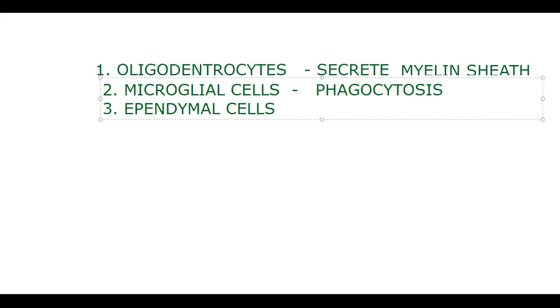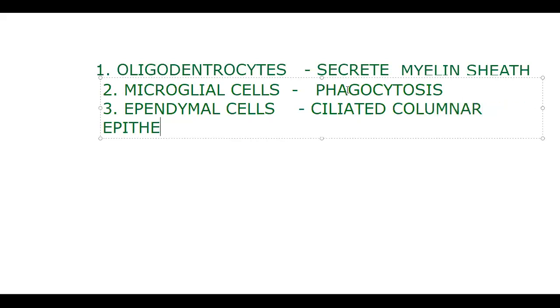Their function, as usual, is to make the fluid. You just need to remember they are ciliated columnar epithelial cells.